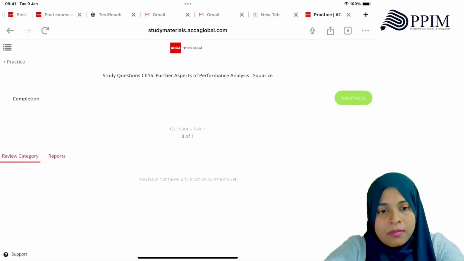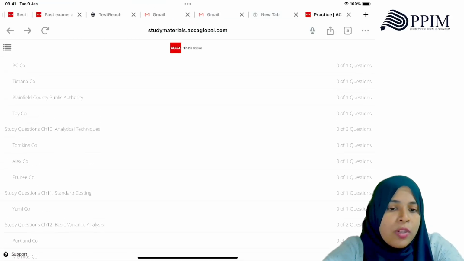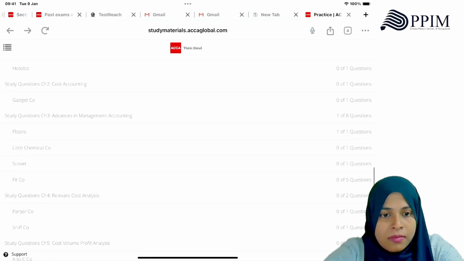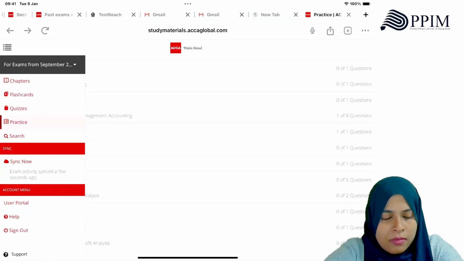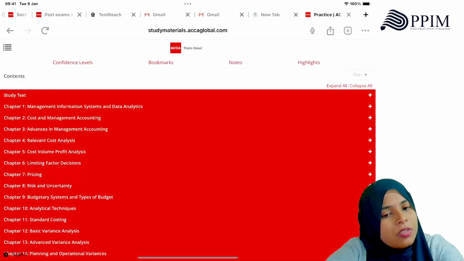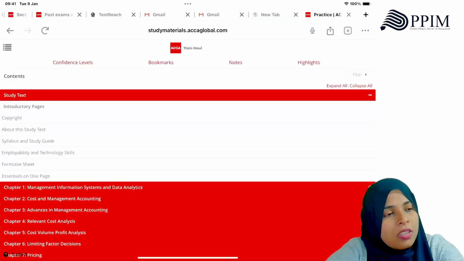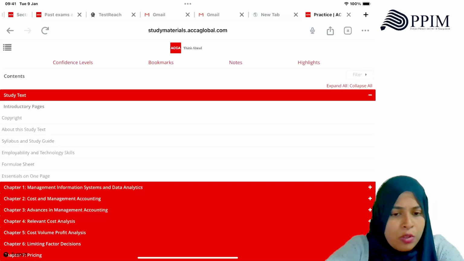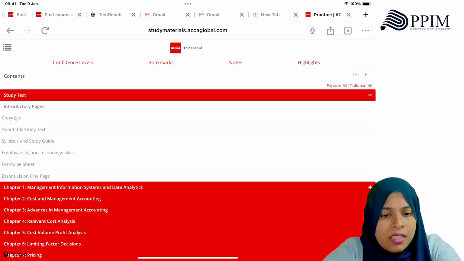The other specimen paper is important. You can do it for practice. Does it have a section name? Examiner's report, does it have a specimen paper? It should be like a full paper. Syllabus and study guide.